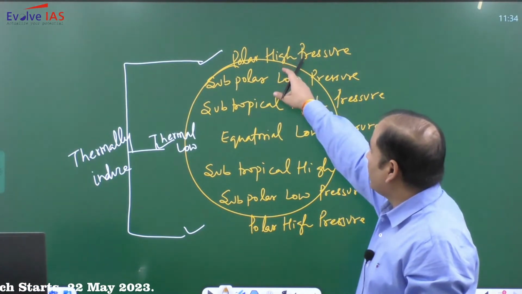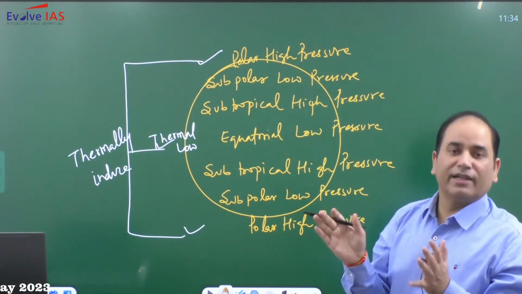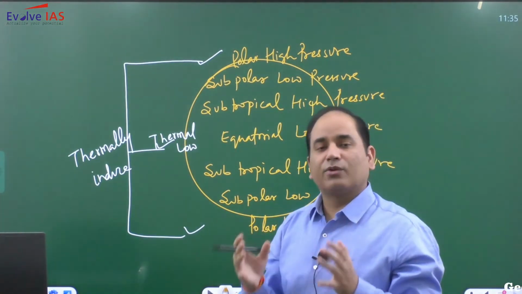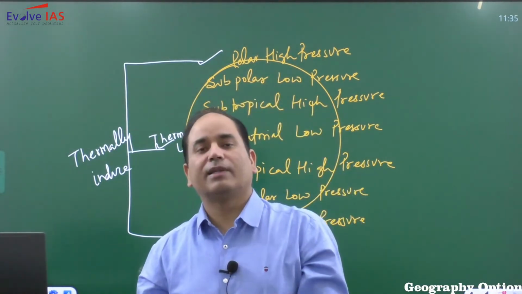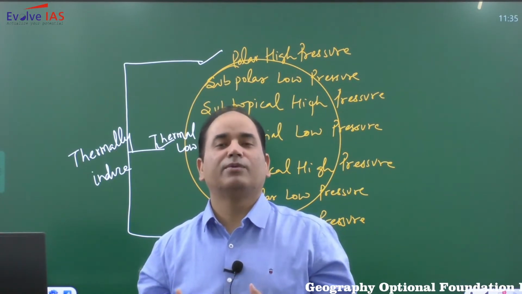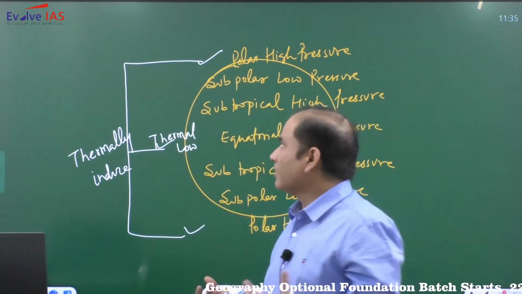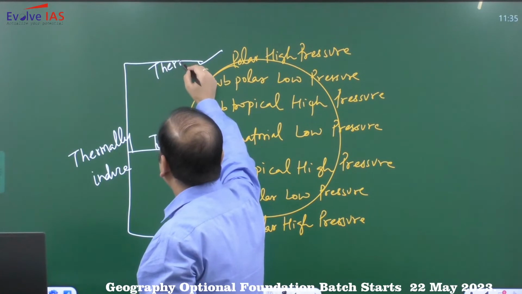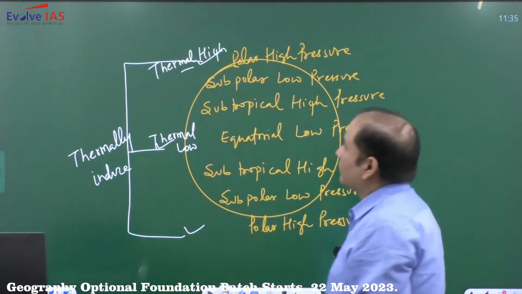Now over the polar area there is very intense coldness. Due to this, the cold air, which is very heavy, will sink. Ultimately, over the ground there will be a huge amount of air, so the atmospheric pressure, or the weight of air, will be high. So it is a thermal high.